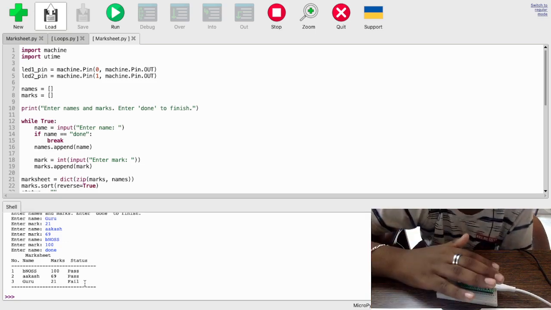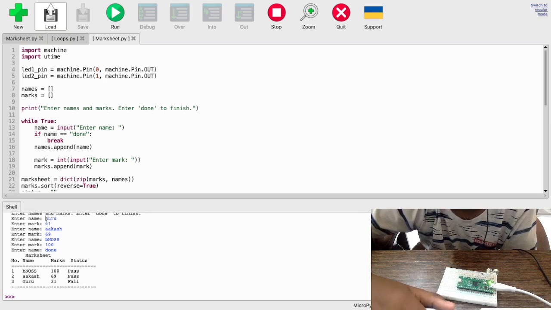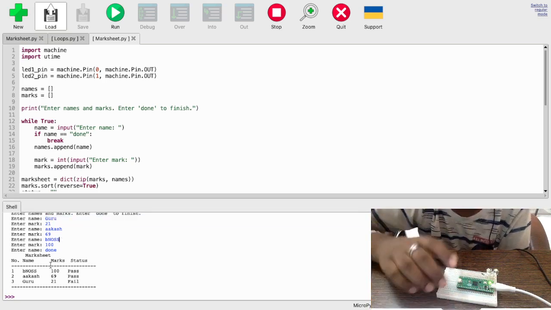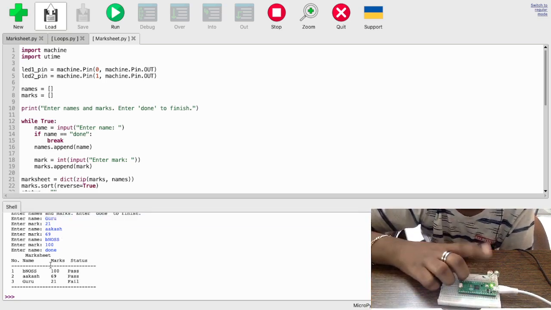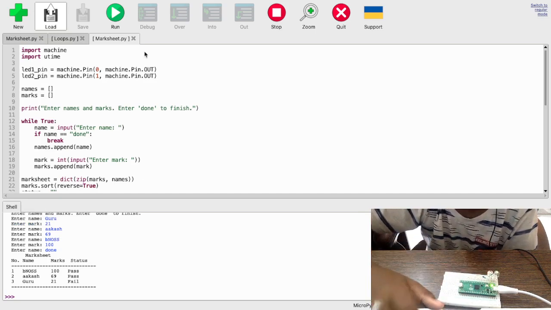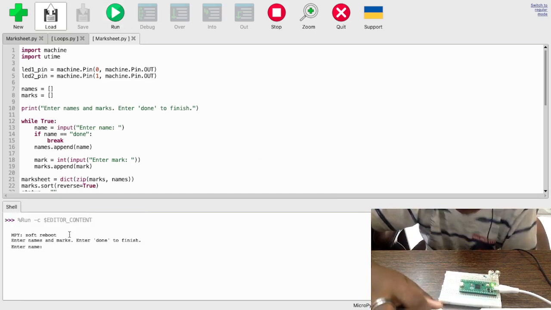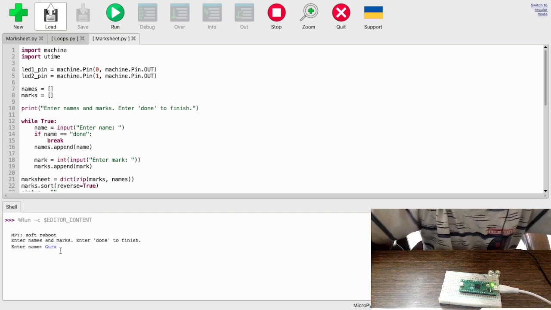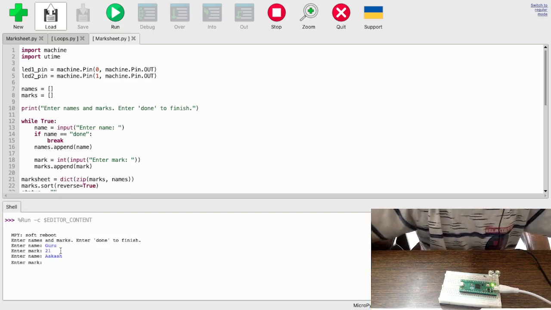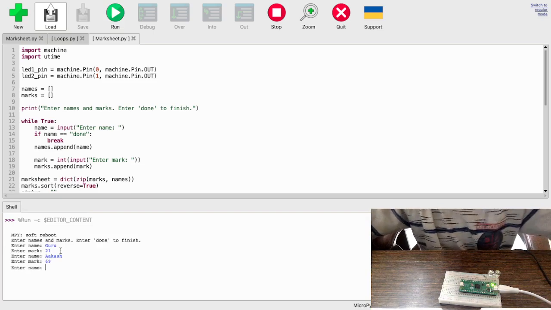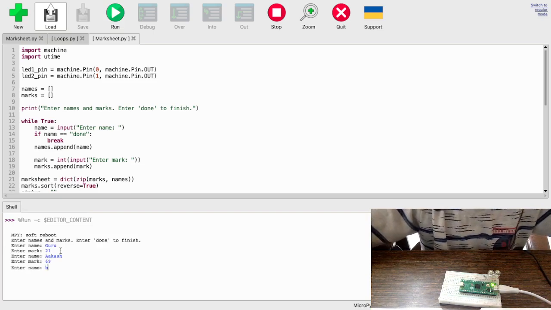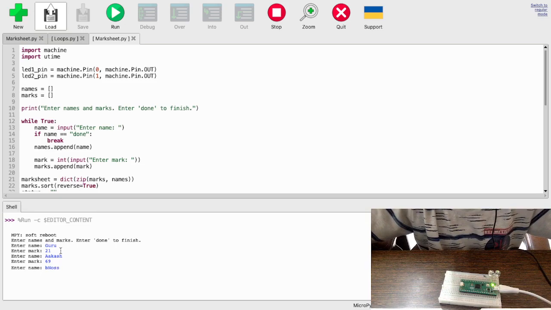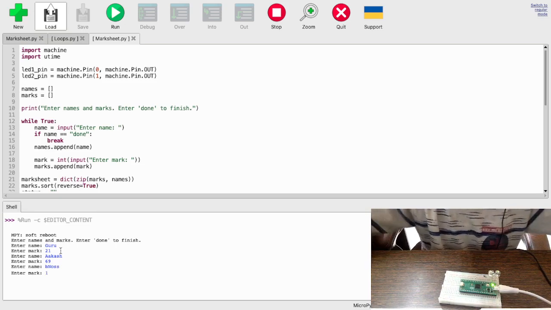So let me run this again, and you can see what the output is on my Raspberry Pi Pico. Run this. With the same marks, 100.